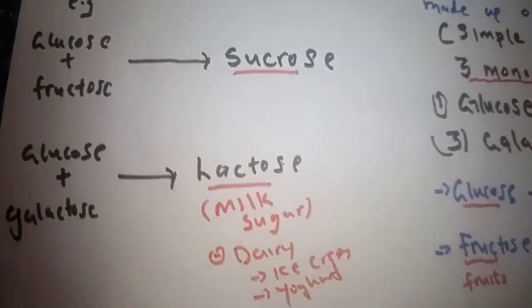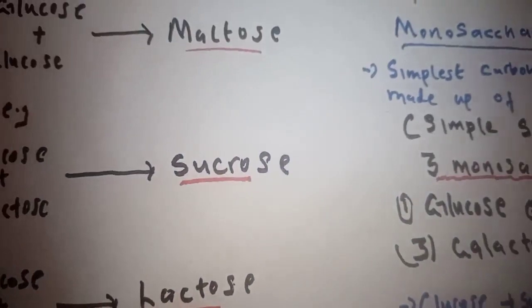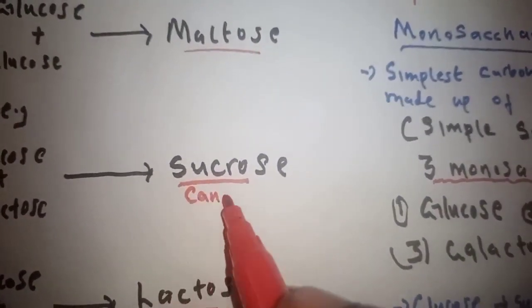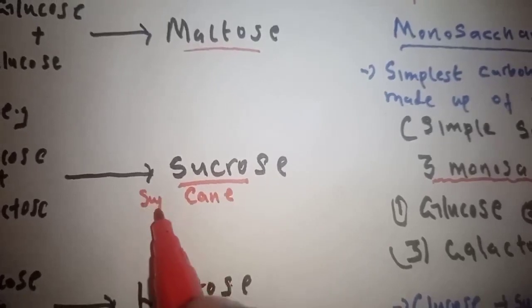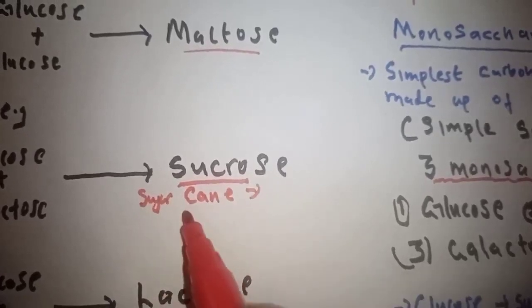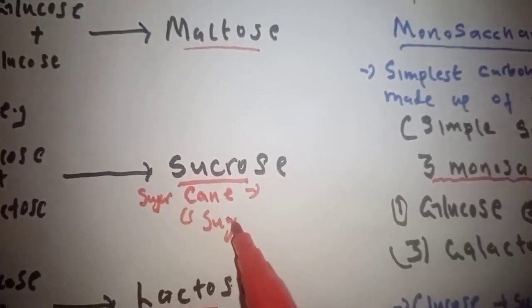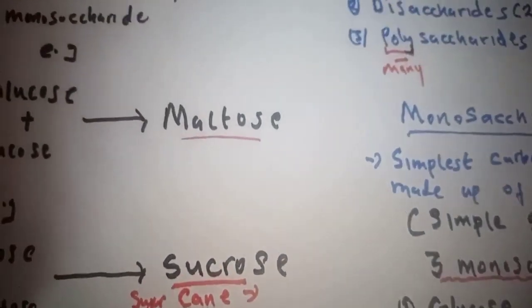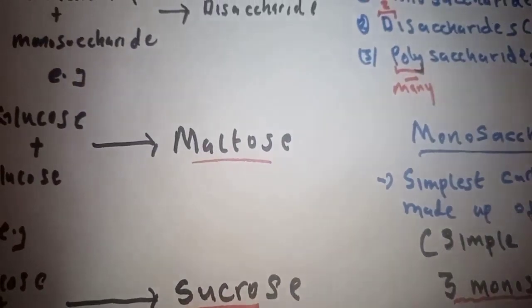That's where you can get your lactose. Then sucrose is cane sugar, sugar from sugar cane. You can find it in what we call sugar, the one we use for making tea. It is sucrose.